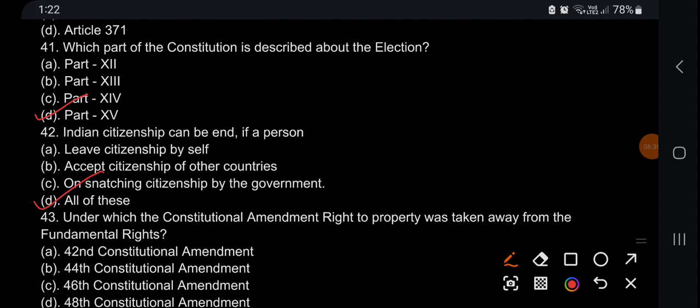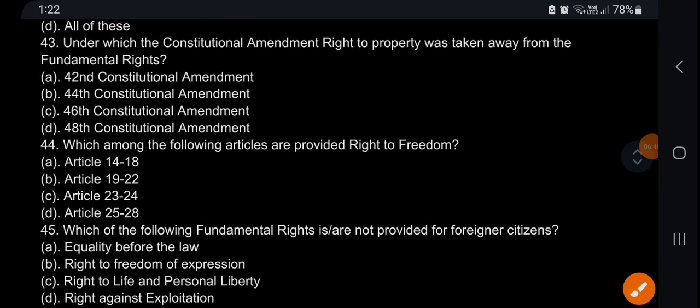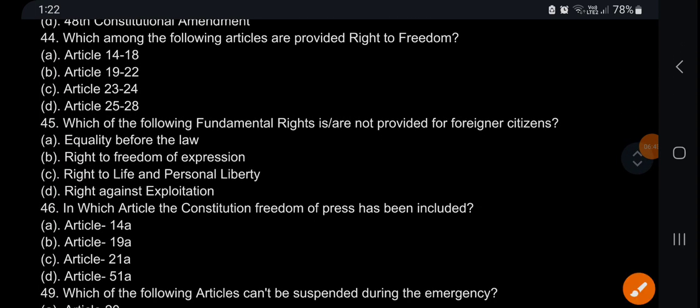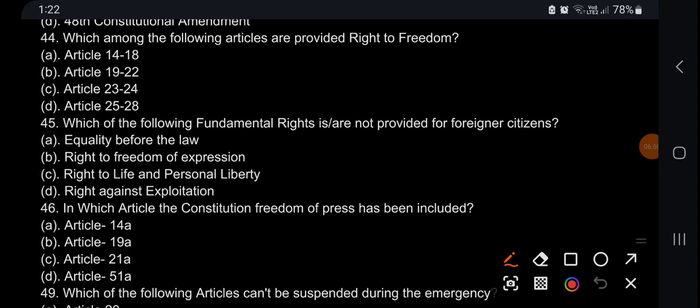Under which of the constitutional amendment right to property was taken away from fundamental rights? It's 44th constitutional amendment. Which among the following articles are provided right to freedom? Right to freedom is Article 19 to 22. Which of the following fundamental rights are not provided for foreigners?